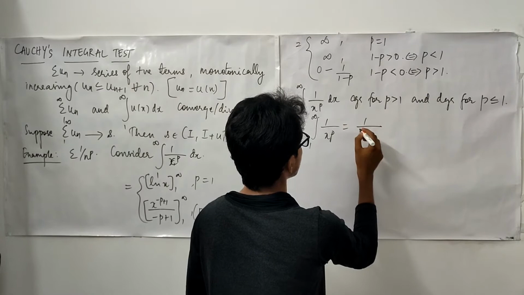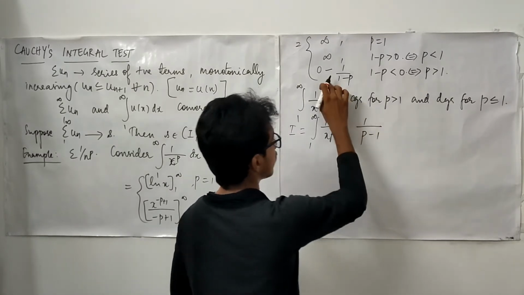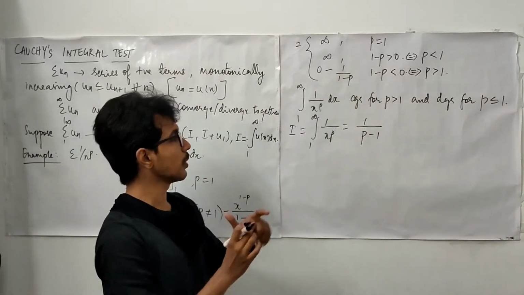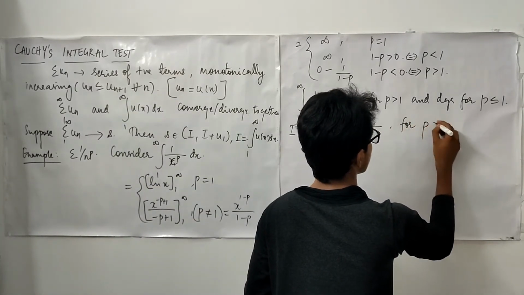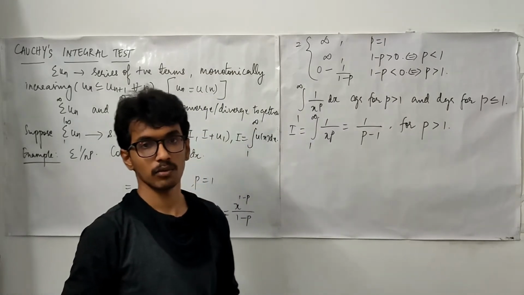It is 1 upon p minus 1. Here we have minus 1 upon 1 minus p. This may also be written as 1 upon p minus 1. And this is for what case? Only for the case when p is bigger than 1.